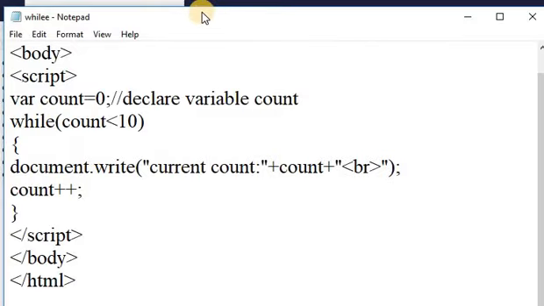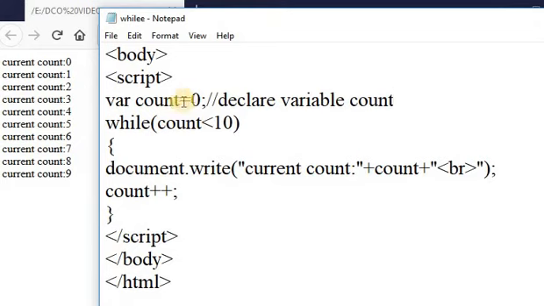In this code, first of all we write var count is equal to 0. Initially the value of count is 0. First of all, it checks 0 is less than 10, the condition is true. Then it prints the value, that is current count is 0. After that, count is incremented by 1, means count plus plus.